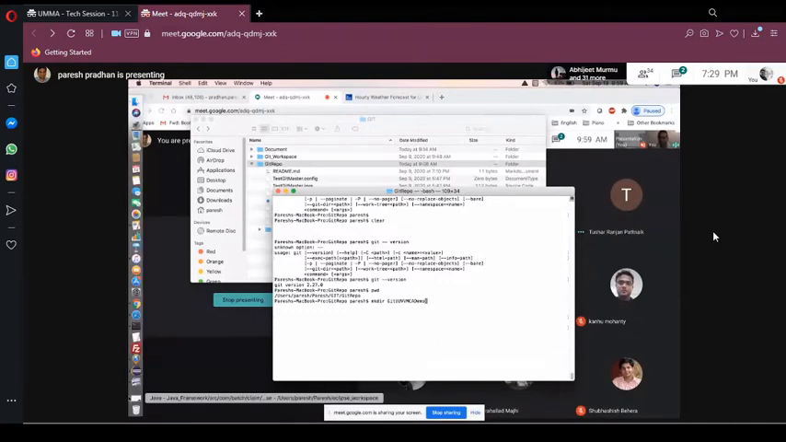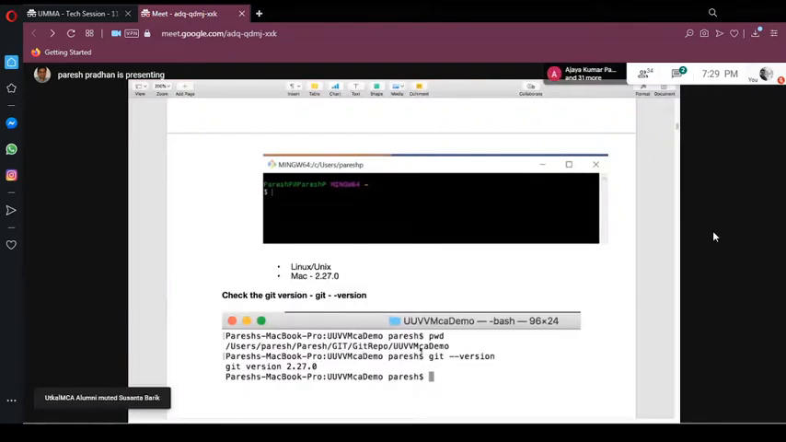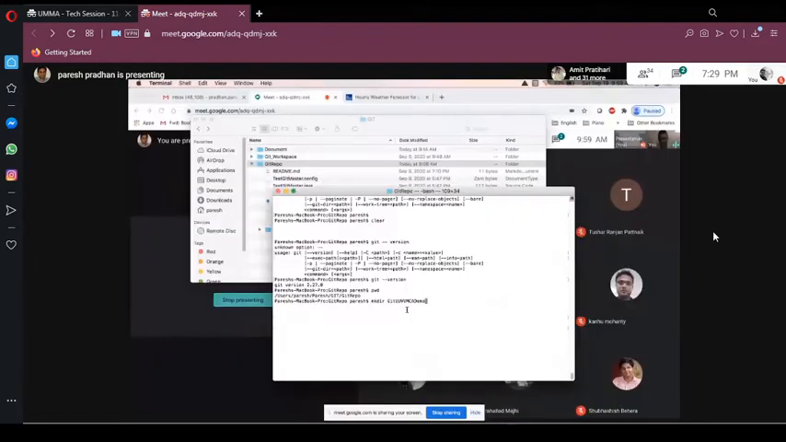So Paresh, one thing: I will share this document, so we can go through all these commands. Screen-wise, it is okay to me, though I'm not sure about others. So I'm just creating a folder here. You see here, it created this Git MCA demo folder. Let me go inside that folder.